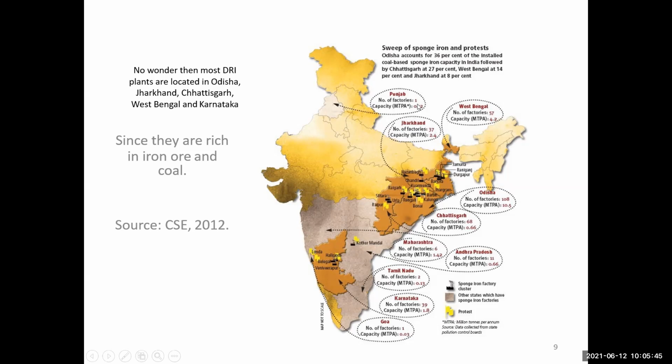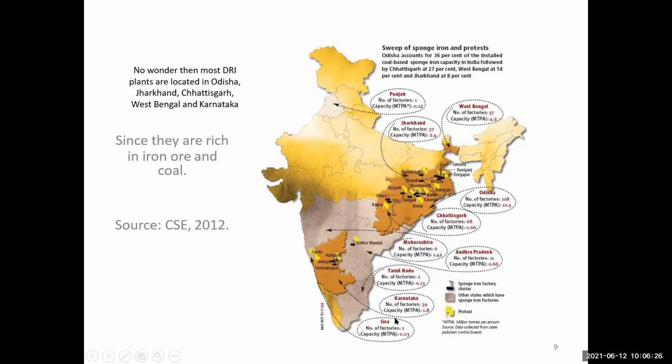In Punjab the number of factories is 1, with a capacity of 0.12. In West Bengal, the number of factories is 57, with a capacity of 4.2, and all factories run. In Odisha, many companies are situated, and many factories are set up in Angul. Chhattisgarh has 68, Maharashtra 66, Andhra Pradesh 11, Tamil Nadu 2, Karnataka 39, and Goa 1.